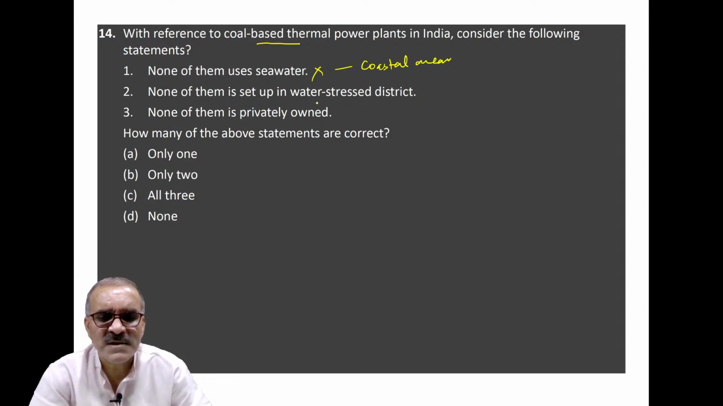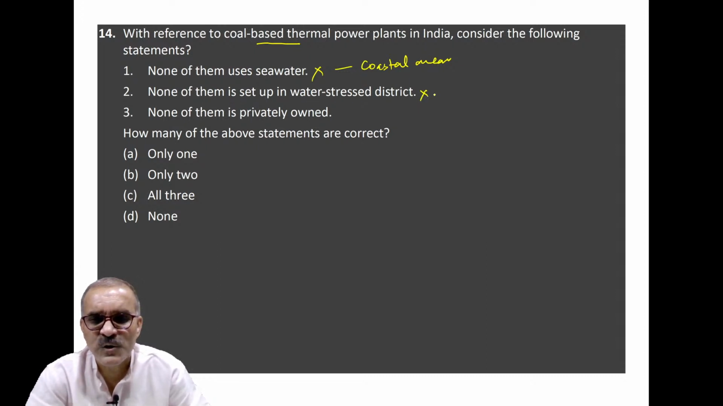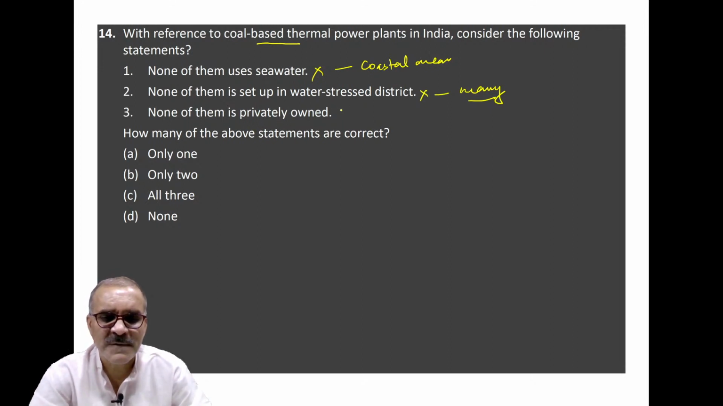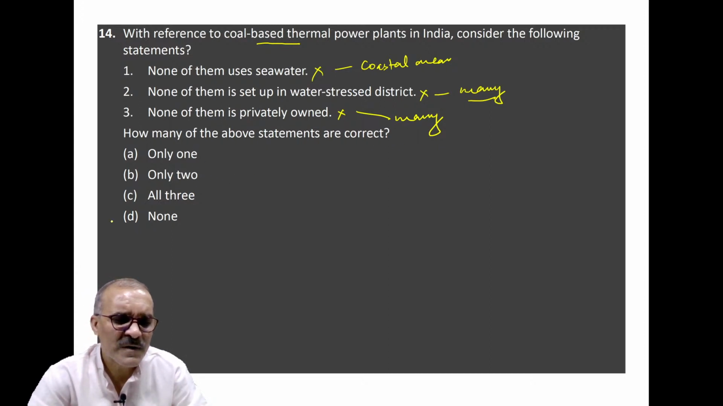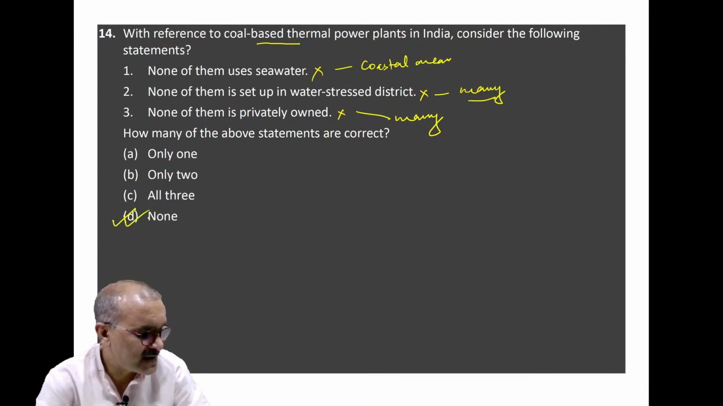None of them is set up in a water-stressed district. This is also incorrect. Many are presently located in water-stressed districts of India. None of them is privately owned. This is also wrong. Many are privately owned because in the wake of economic reforms, the power sector was opened for entry of the private sector of India and foreign both. So in that case, none of the statements is correct. So 14 has got D as its answer.